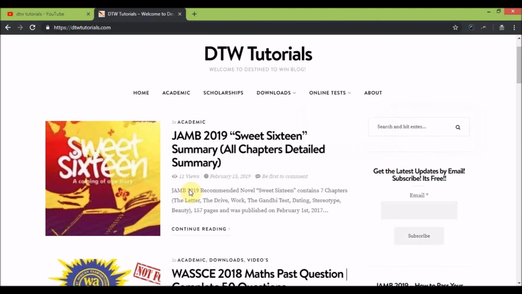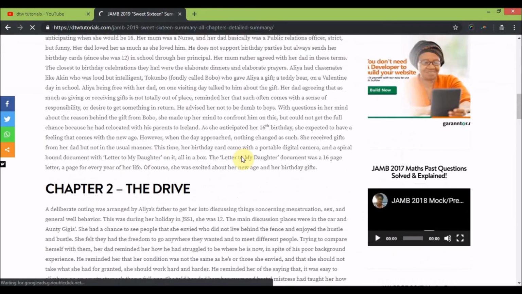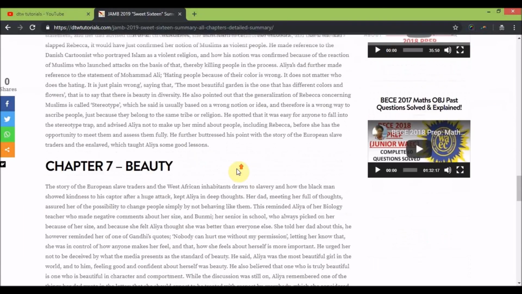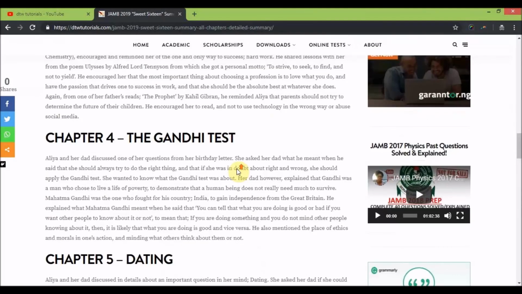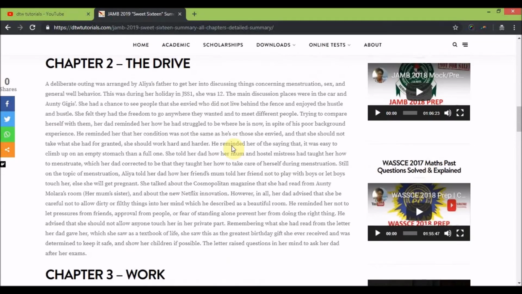So to get the full detailed summary of the Jamb novel Sweet 16, all you need to do is just click on this post. You have it here. You can see this is the detailed summary of each of the 7 chapters. So all you need to do is go to the DTW Tutorials blog, that's dtwtutorials.com, and click on the post, or come to academic. You're going to see the post there.